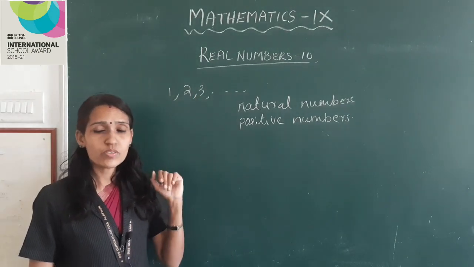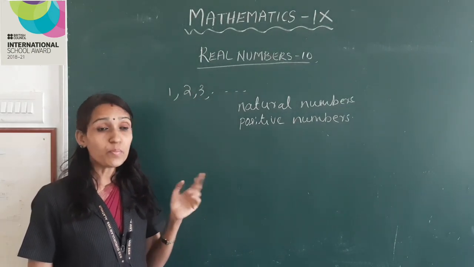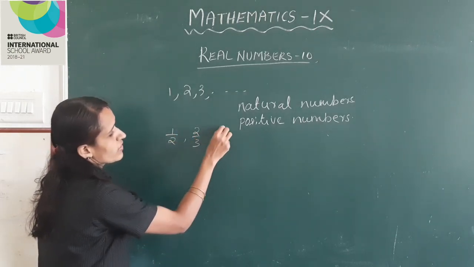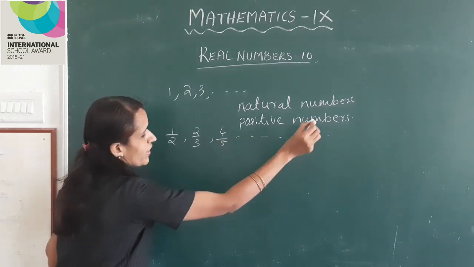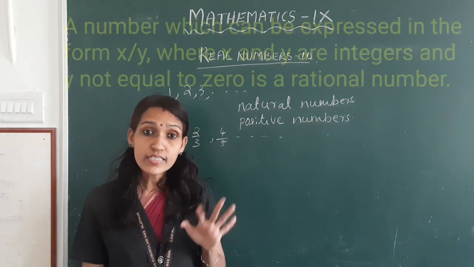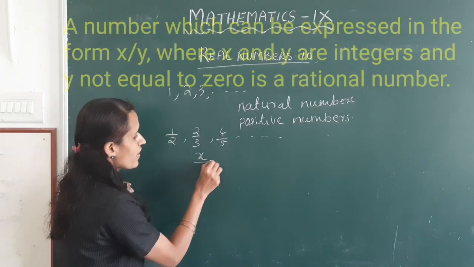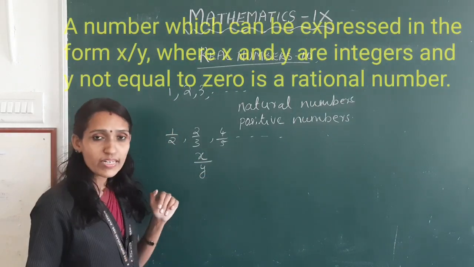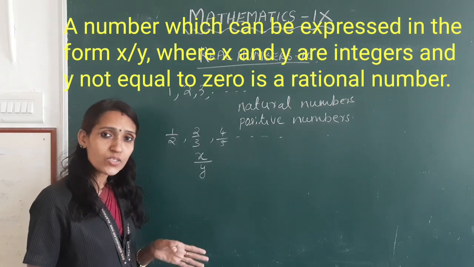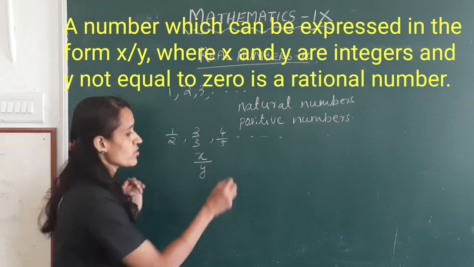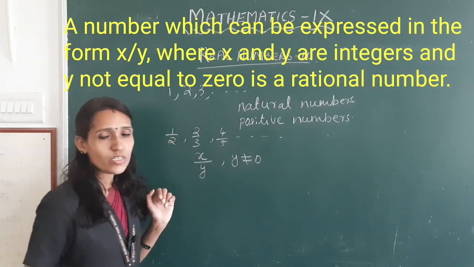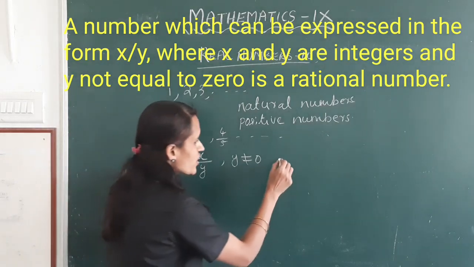Using these numbers, we can make numbers such as 1 by 2, 2 by 3, 4 by 5, etc. A number that can be written in the form x by y, where x and y are positive numbers, 0 or negative numbers, and y not equal to 0, is called a rational number.